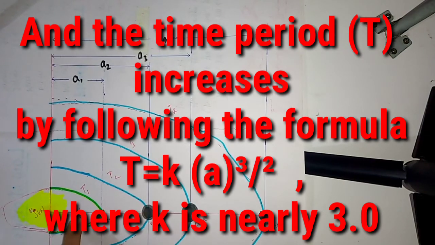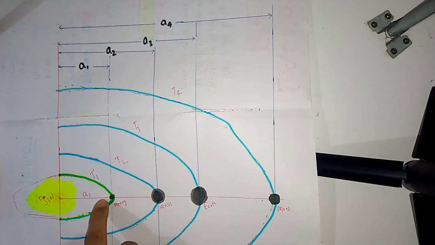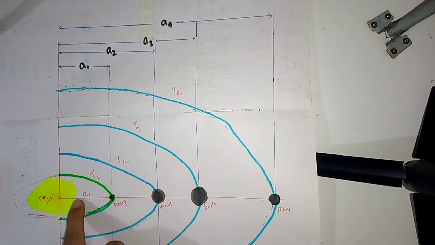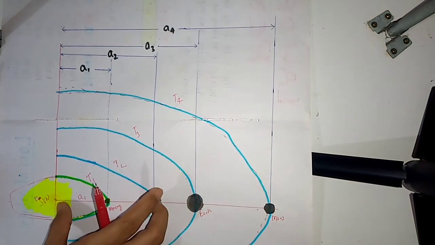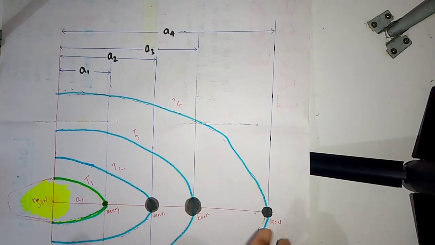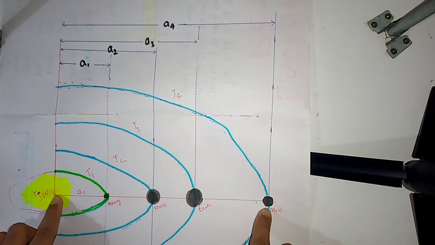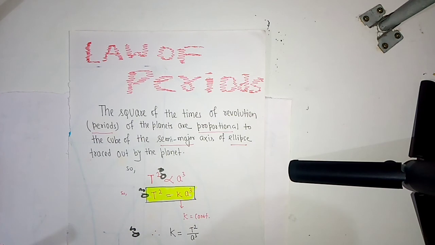So A1 is 5.79 into 10 to the power 10, A2 is 10.8, A3 is 15, and A4 is 22.8 into 10 to the power 10. So this was the third law of Kepler, the law of periods, and it explains the theory behind the motion of the planets.